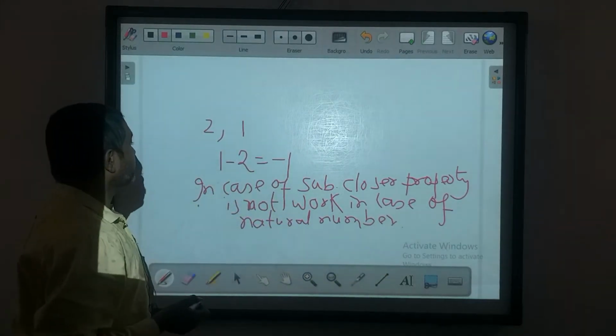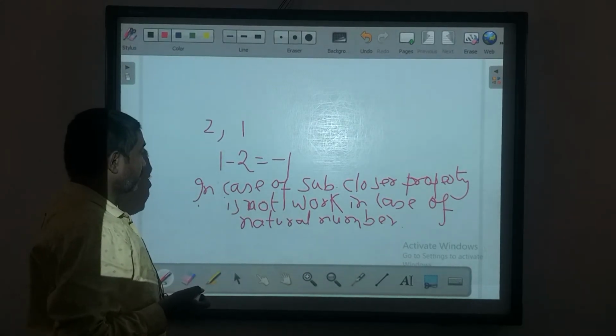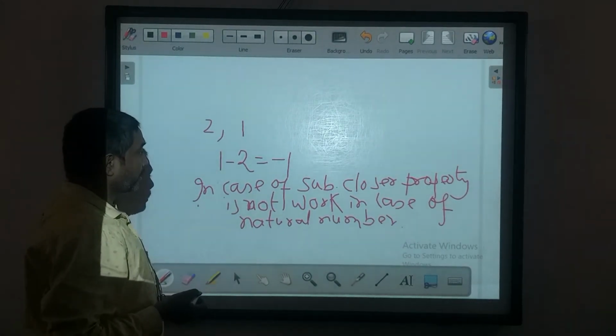So this is very important, student. You must put in your mind that in the case of subtraction, closure property is not satisfied in the case of natural numbers.